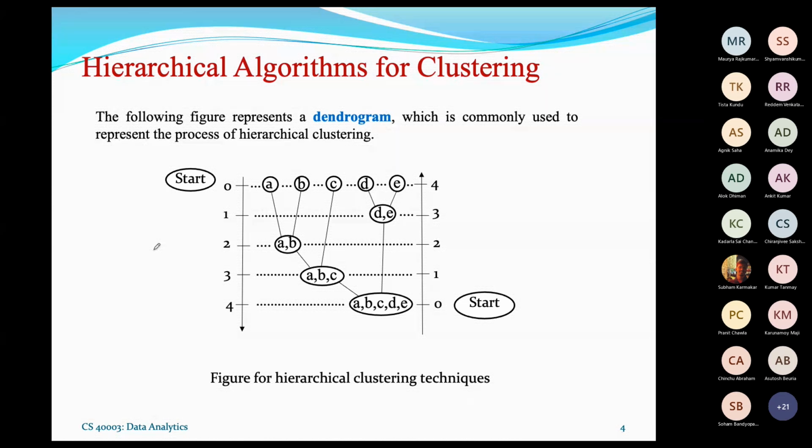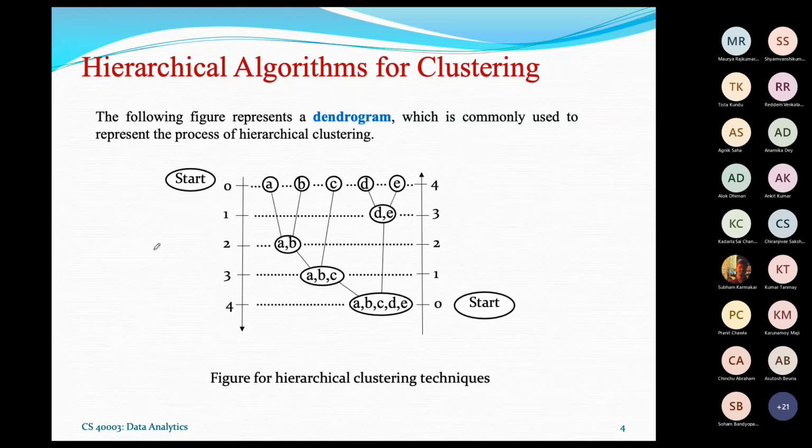Programming environments like MATLAB, R programming, Spark, even Python have included it to show you the dendrogram automatically. Suppose you are doing clustering, at any instant, it will give you the graph structure of the clustering state. So dendrogram is a very important concept in hierarchical clustering technique. Now let's see what a dendrogram represents.